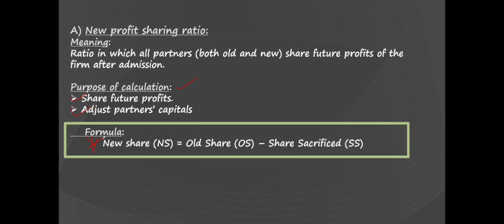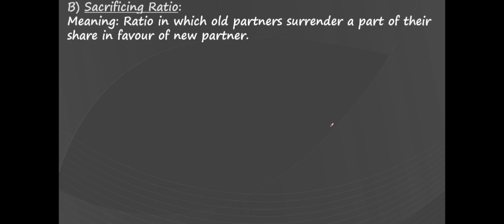Now we will move on to see the next calculation that has to be looked into, that is sacrificing ratio. Now what is this sacrificing ratio? As we had already seen, the ratio in which the old partners surrender or sacrifice a part of their share in favor of a new partner is called the sacrificing ratio.